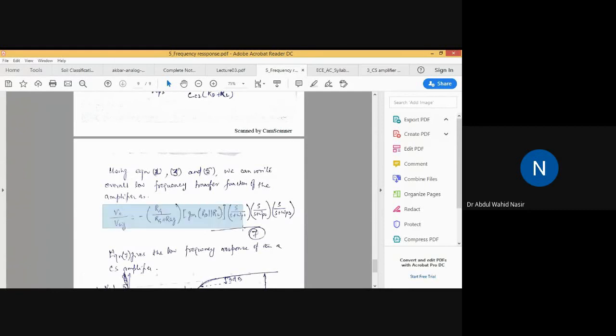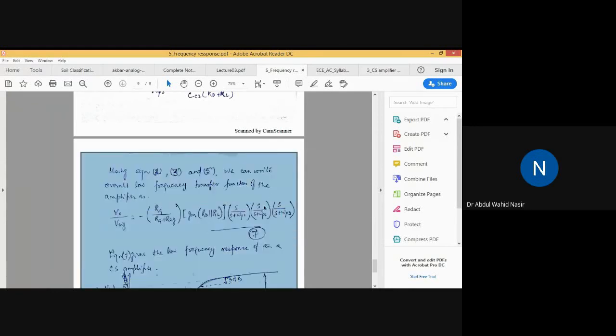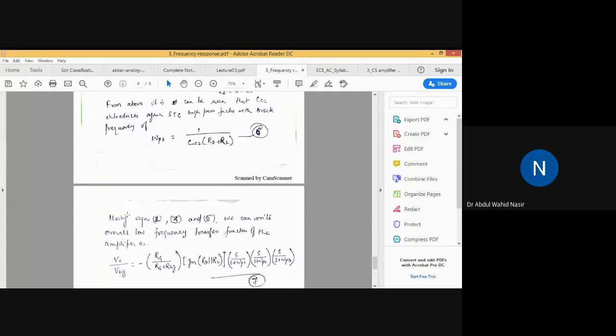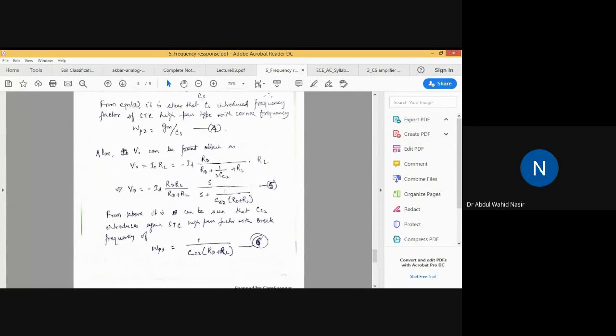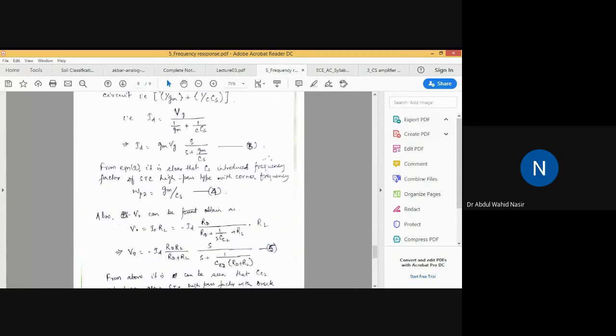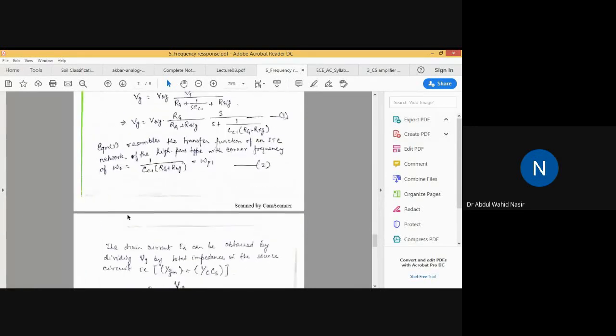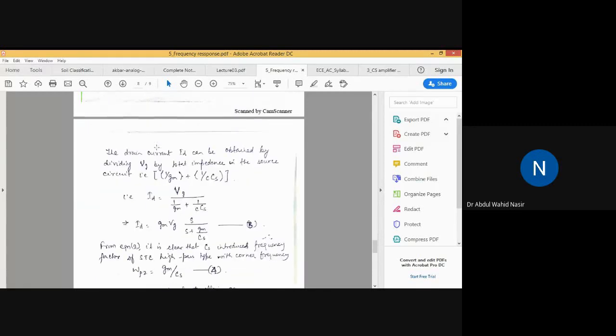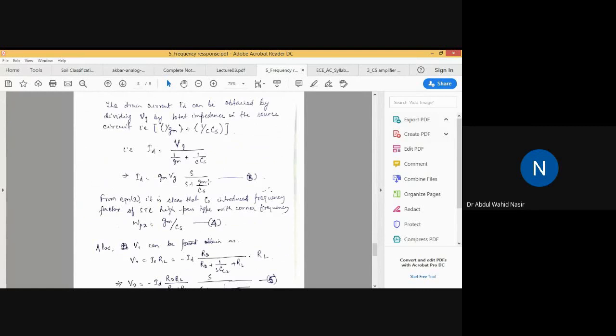So the overall transfer function can be written as equation 7. How do we obtain this expression? We should always remember that we use equations 1, 3, and 5. We have the expression for V naught, for VI, for VSIG, and also for ID, and GM.